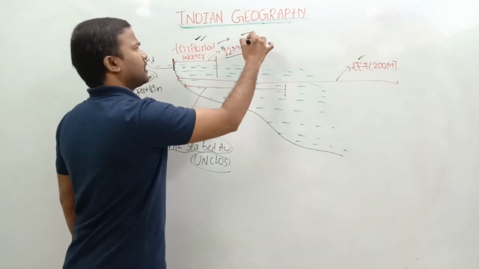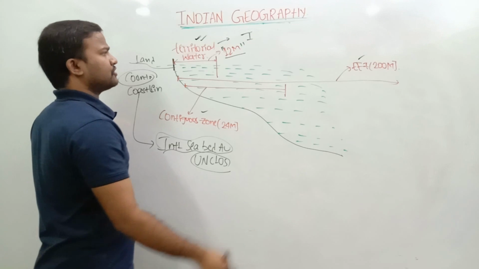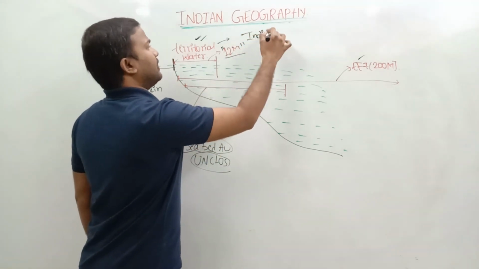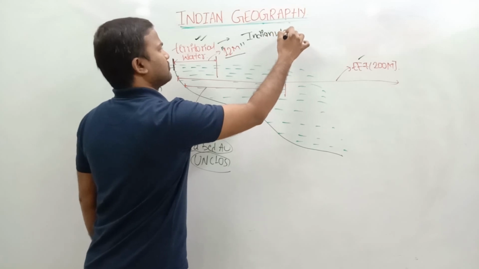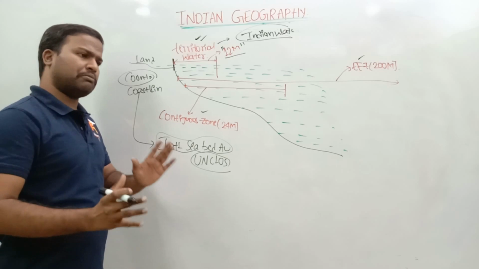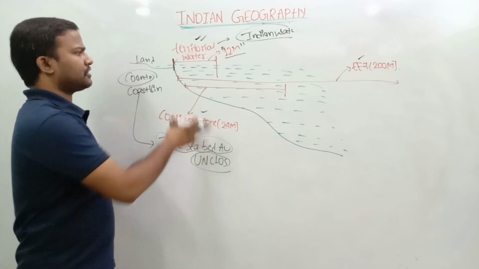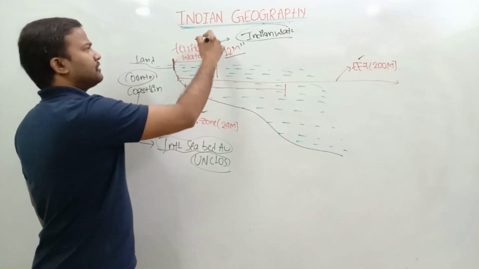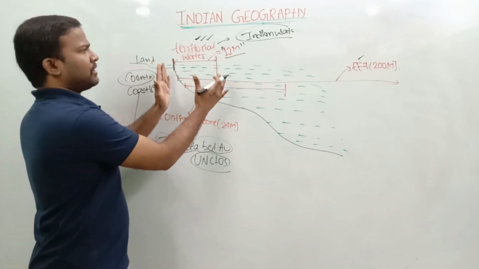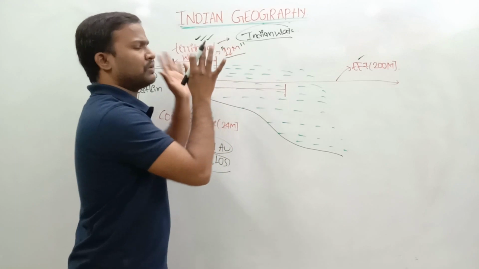Example, take the Indian coastal line: this total water body belongs to India itself. This is called Indian water. It is also treated as the country itself, part of the country. So total rights up to 12 miles will be in the hands of the particular country.